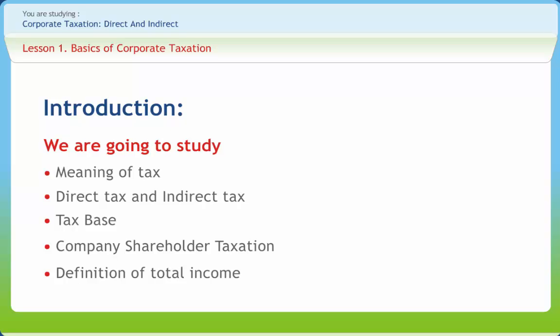It can be calculated as gross total income equals A plus B plus C plus D plus E. Total income equals gross total income minus deductions under Chapter 6A. Total tax payable equals tax on total income minus rebates and reliefs under Chapter 8. Here, A equals salaries, B equals income from house property, C equals profits and gains of business or profession, D equals capital gains, E equals income from other sources.